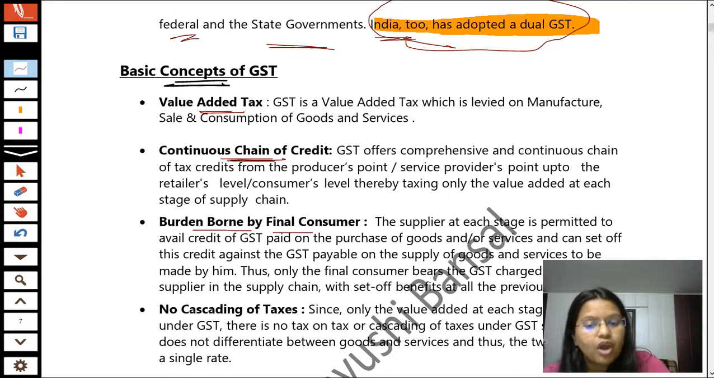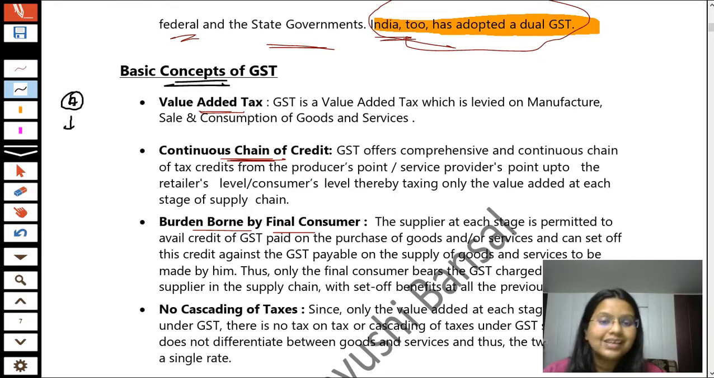So second is continuous chain of credit. Third is burden borne by the final consumer. It means, Mr. A sells that product to Mr. B, then Mr. B sells that product to Mr. C, Mr. C sells that product to Mr. D. Mr. D is actually the final consumer here.